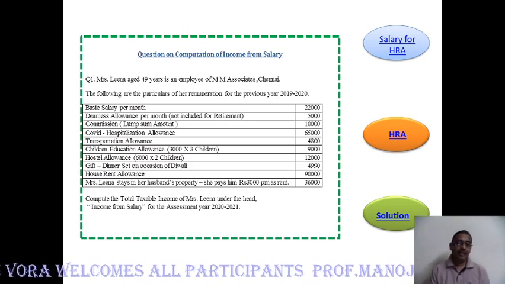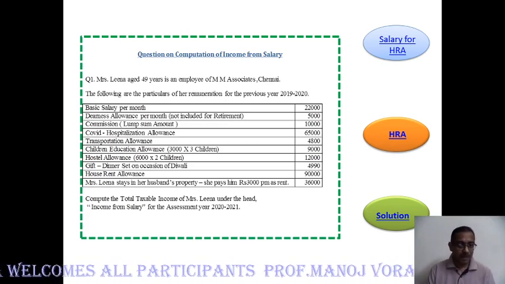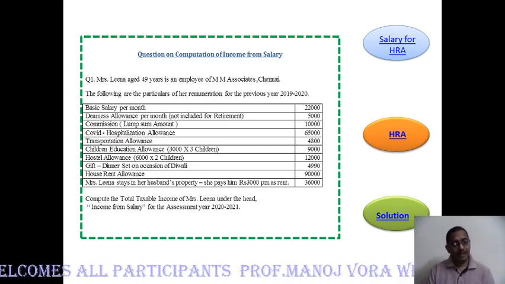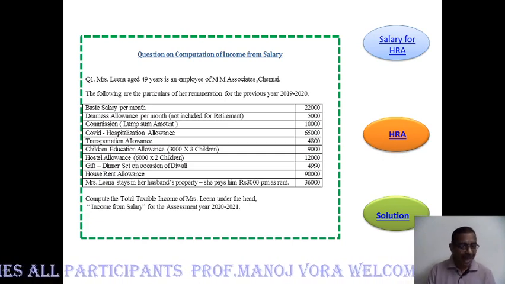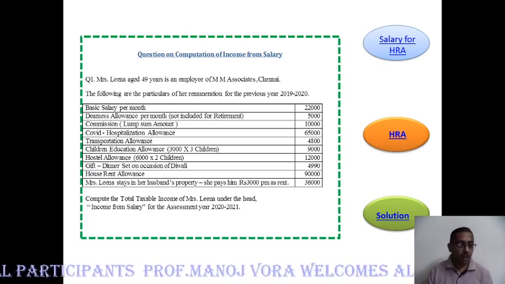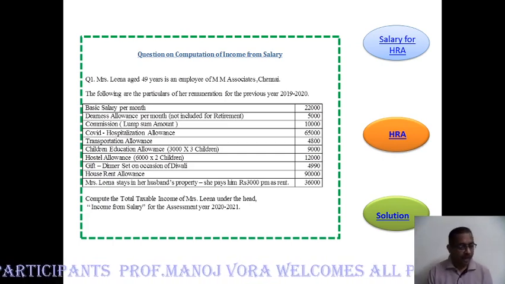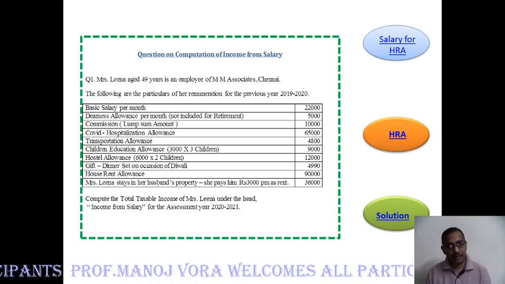Let us understand, to solve income tax sums, to identify the total taxable income, the Income Tax Act has given many provisions, and we have to calculate the taxable salary.